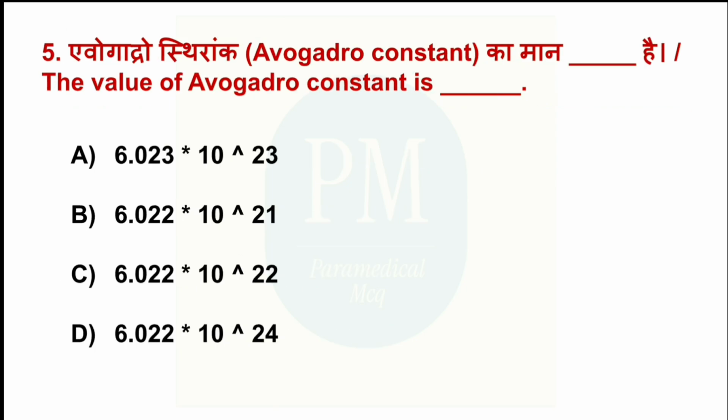The value of Avogadro constant is dash. Option A, 6.023 into 10 to the power 23. Option B, 6.022 into 10 to the power 21. Option C, 6.022 into 10 to the power 22. Option D, 6.022 into 10 to the power 24. The correct option is option A, 6.023 into 10 to the power 23.